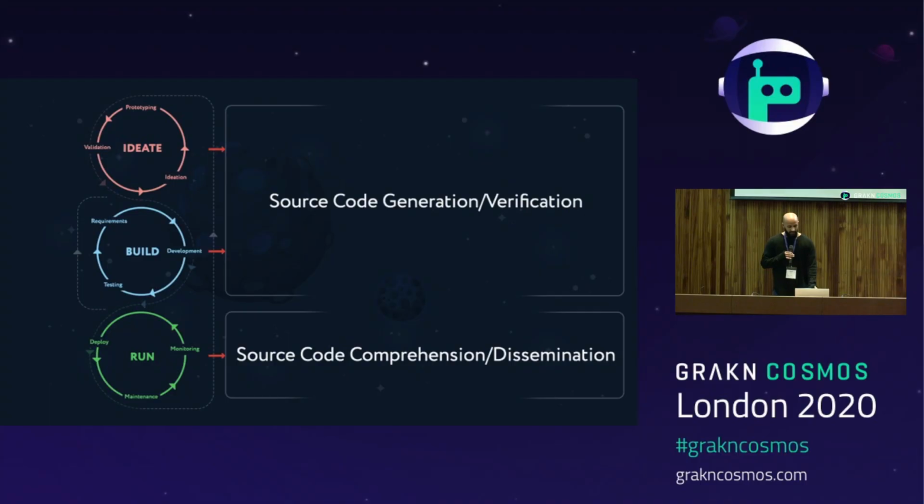And that all sounds great, so then the question becomes, how can we build augmented software development tools? Well, I think there are essentially 4 areas of automation that these tools will need to be able to perform. 2 of them are necessary for the ideate and build phase, those being source code generation and verification, and 2 which are necessary for the run phase, those being source code comprehension and dissemination.